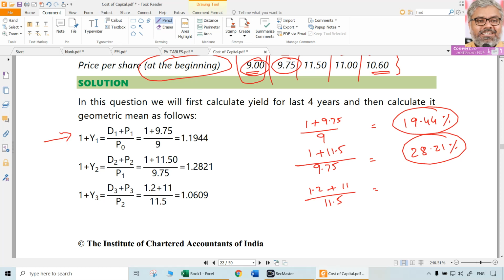The initial investment is the denominator. The end of the year sale price plus whatever dividend received during the year is the numerator. So 1.2 plus 11 is 12.2 divided by 11.5 minus 1 multiplied with 100.